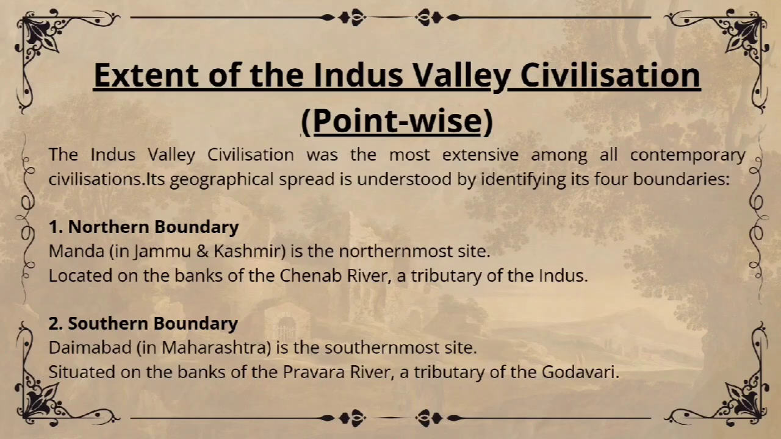The second one, southern boundary. The southmost site is Daimabad. Daimabad is located in Maharashtra. It lies on the Pravara River, which is a tributary of Godavari River. This shows that the civilization spread deep into the Deccan region of India.